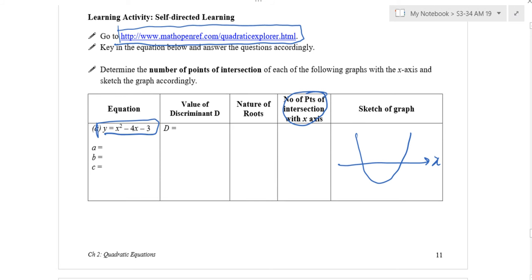Anyone got problem understanding this graph? By the way, how do you draw this graph in the exam? Very simple. I can use SILT. Either I complete the square or I factorize this fella. Then using SILT, I come up with this. But what I want you to observe is this. What is the number of intersections with the x-axis? How many? 2. Can you write down 2? What's the nature of roots?